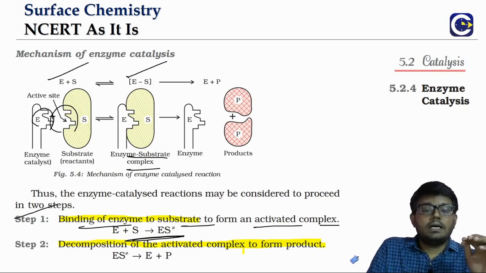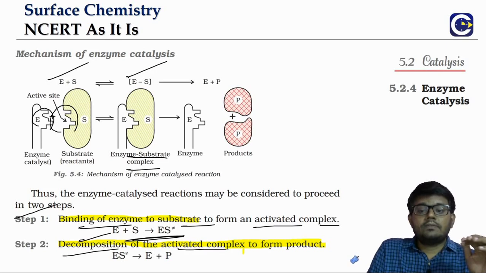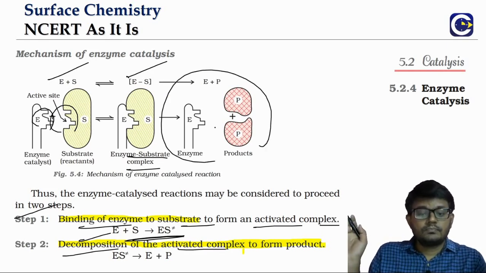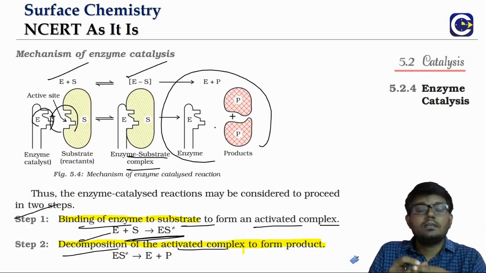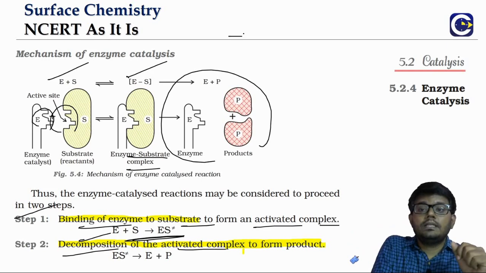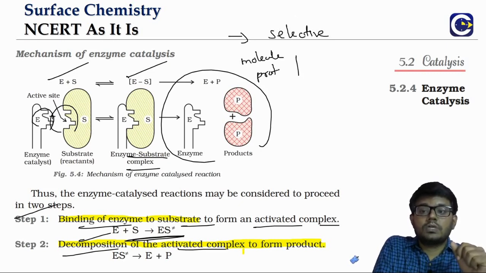Now once the decomposition of the activated complex is happening, that is leading to what? The formation of the product. So this is the mechanism of the enzyme activity. That is the reason why the enzyme activity is very selective: because what is an enzyme?